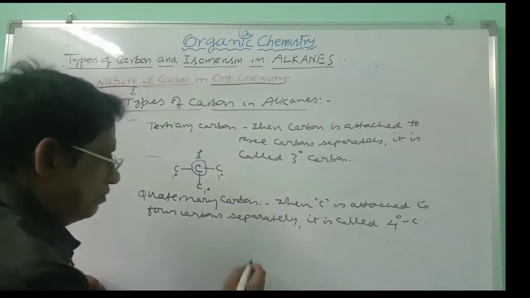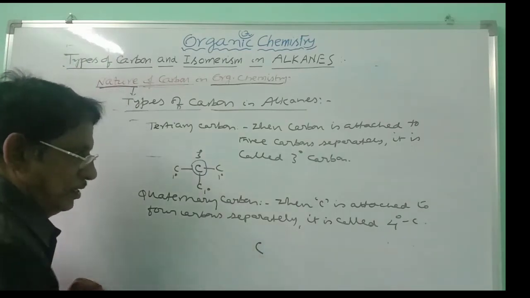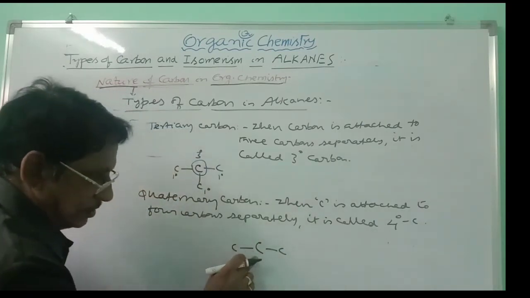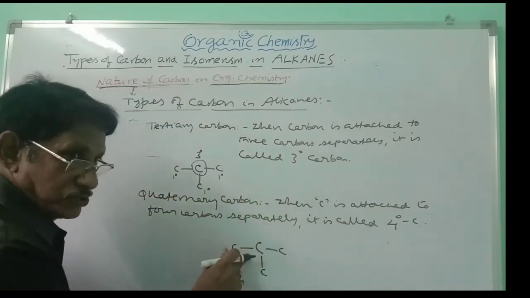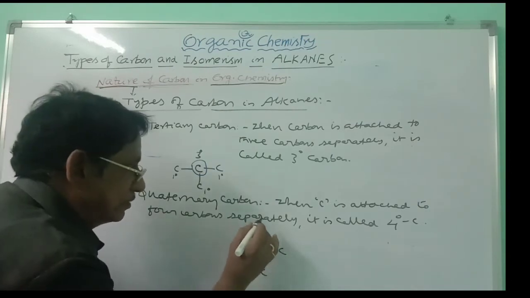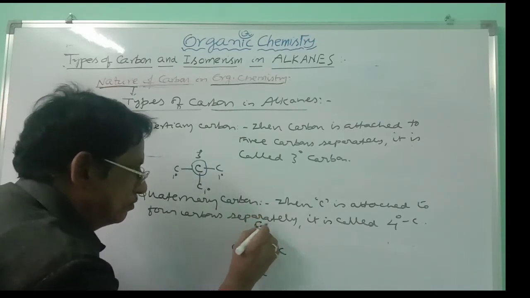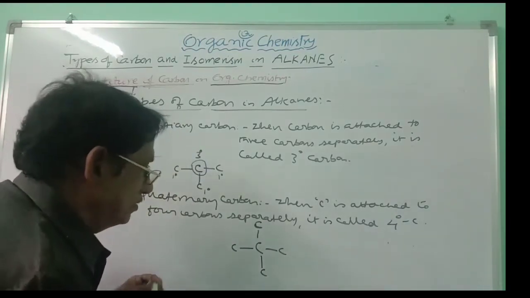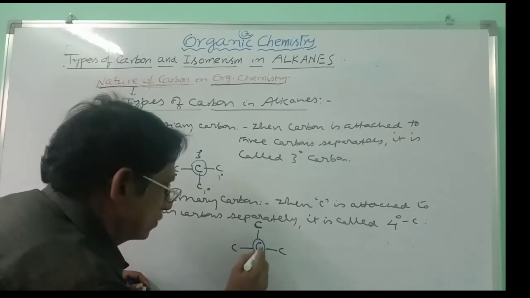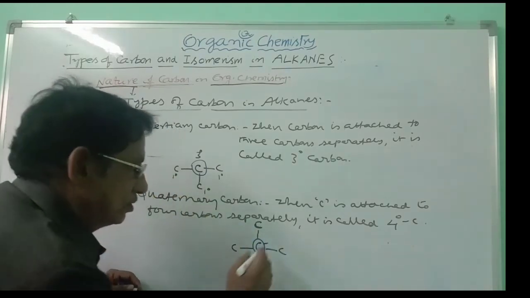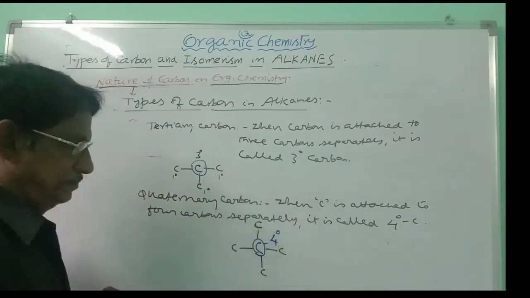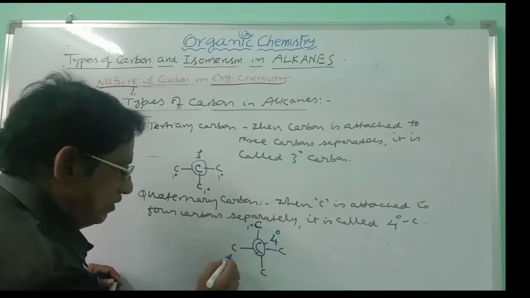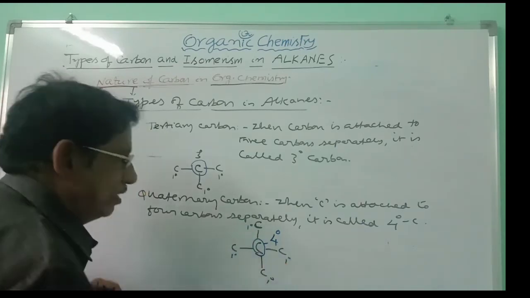So here you can take quaternary carbon like this. Attached to 1 carbon becomes primary, attached to a 2nd carbon becomes secondary, attached to a 3rd carbon becomes tertiary, attached to a 4th carbon, now it becomes quaternary. Now if you take this carbon, it is linked to 4 carbons on all sides. So this becomes the quaternary carbon. The other 4 carbons, attached to the central carbon, all belong to primary carbons.